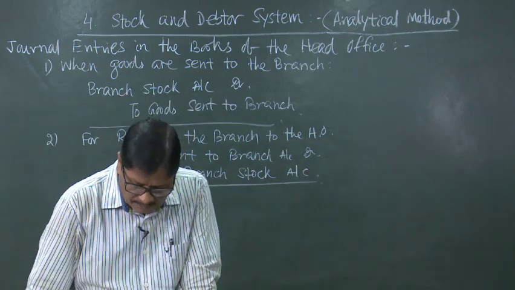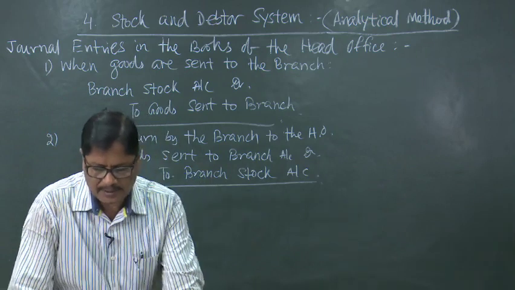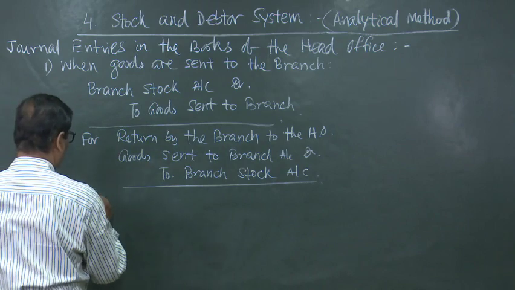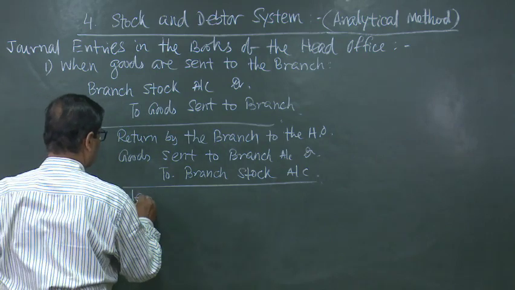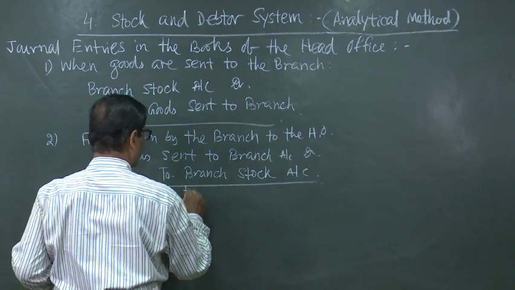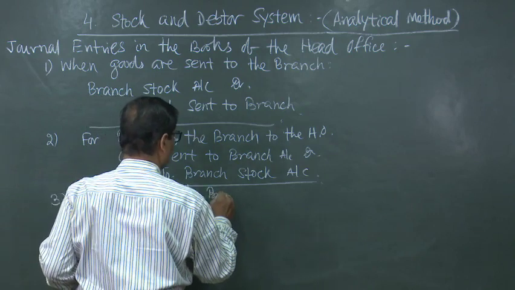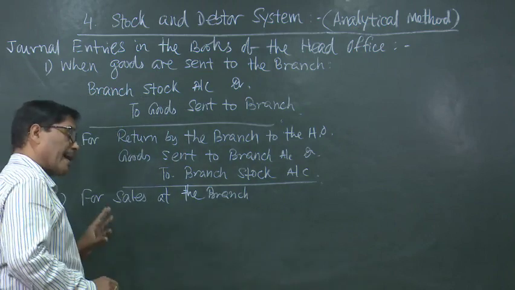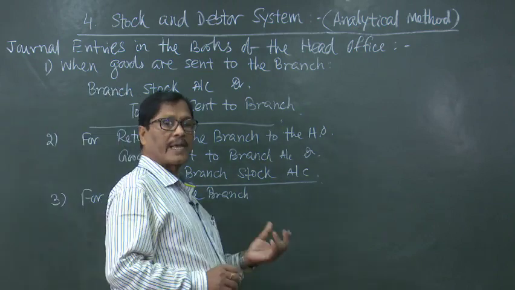Third entry will be when sales are made by the branch. For sales at the branch, now, if it is a credit sale, what will be the entry, and if it is a cash sale, what will be the entry?